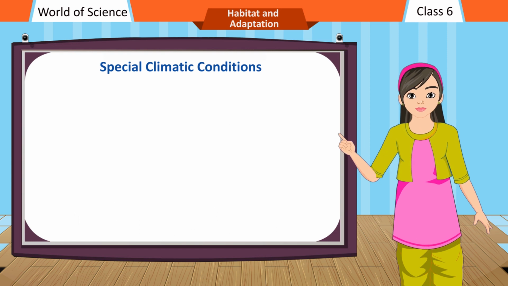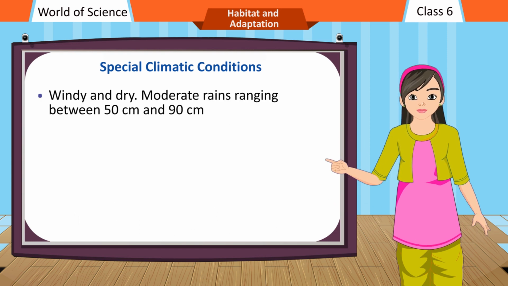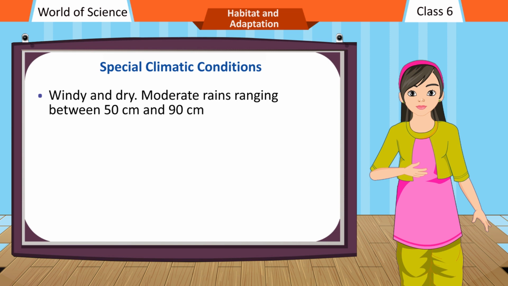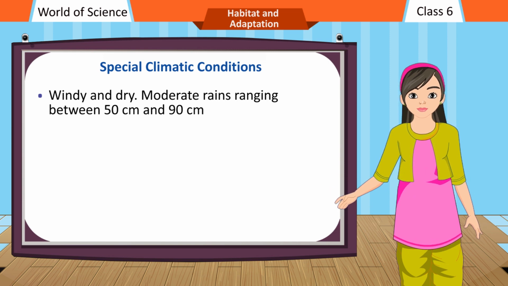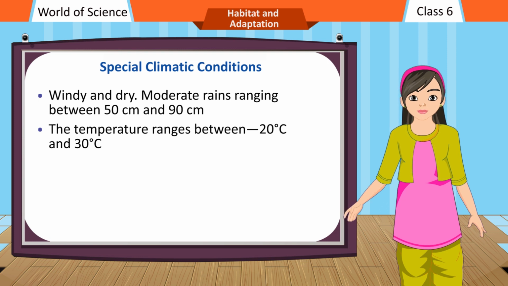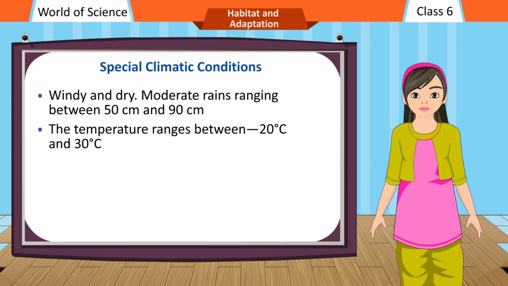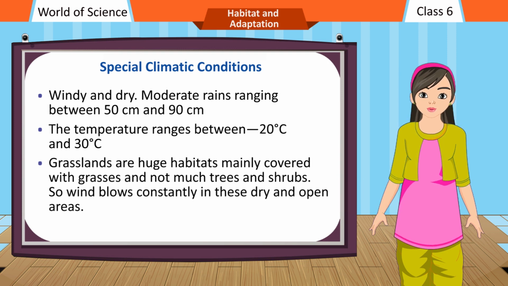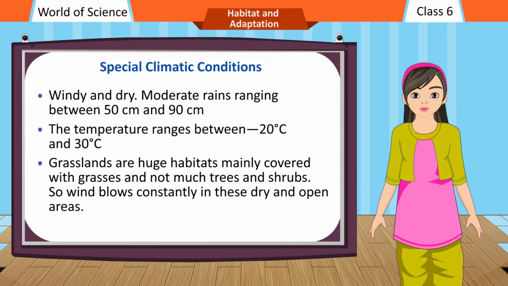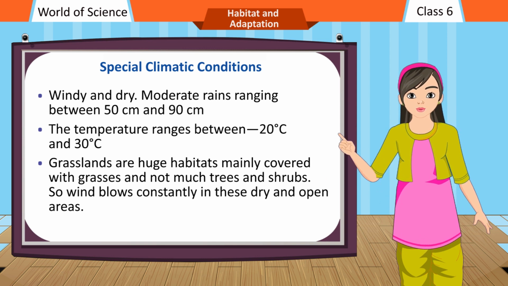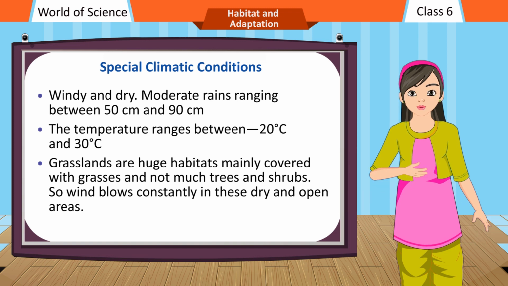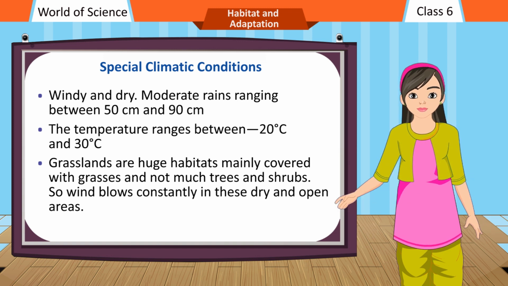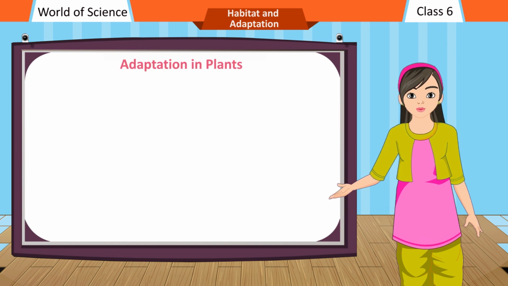Special climatic conditions: windy and dry. Moderate rains ranging between 50 centimeters and 90 centimeters. The temperature ranges between 20 degrees Celsius and 30 degrees Celsius. Grasslands are huge habitats mainly covered with grasses and not much trees and shrubs. So wind blows constantly in these dry and open areas. Adaptation in plants.